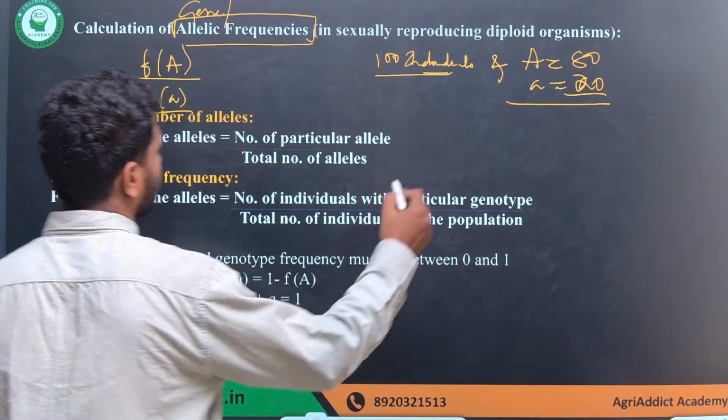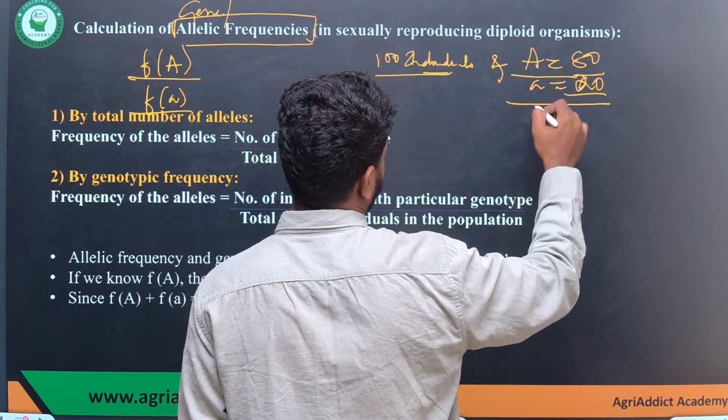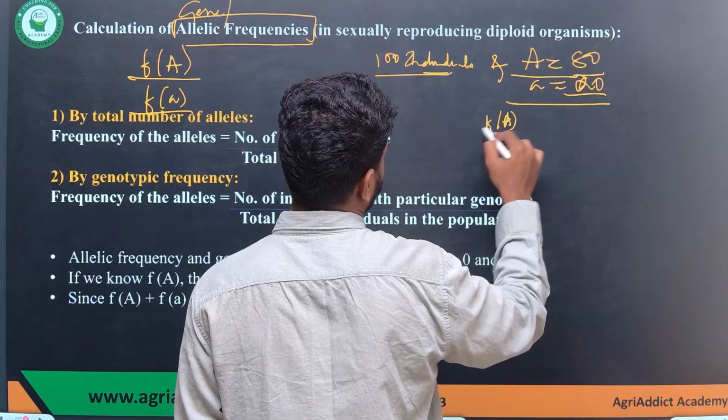So yes, we can do it. How can we do it? See, if the number of capital A is 18 and the number of small a is 20, and I have to calculate the frequency of capital A, it means what?